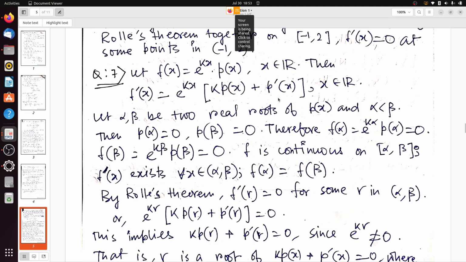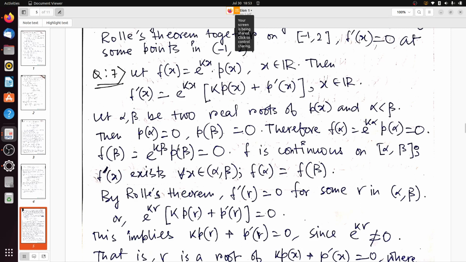Here dp/dx is equal to p prime x. So if we take e to the power kx common, then we will get e to the power kx into (k p(x) plus p prime x) for all x belongs to R. Let alpha and beta be two real roots of p(x) and alpha is less than beta. We have already said that p(x) has two real roots, and in between these two real roots we have to prove that the function actually vanishes.